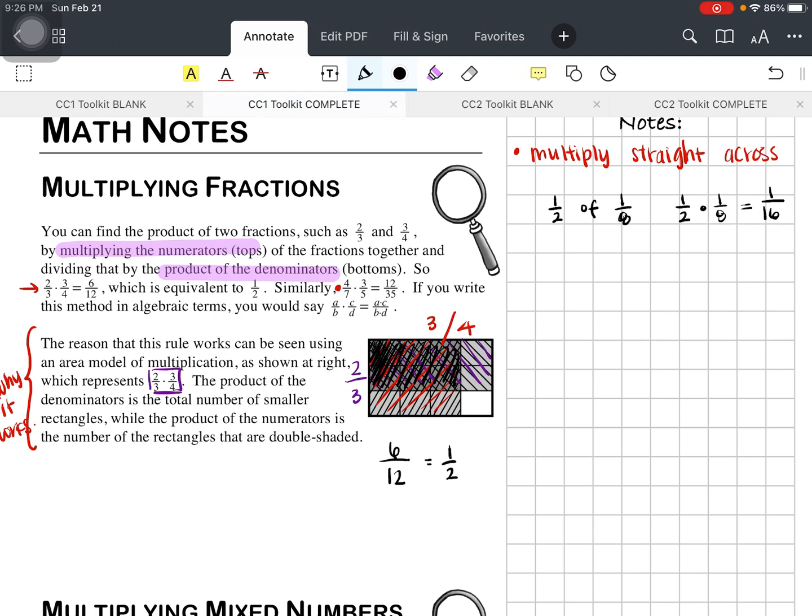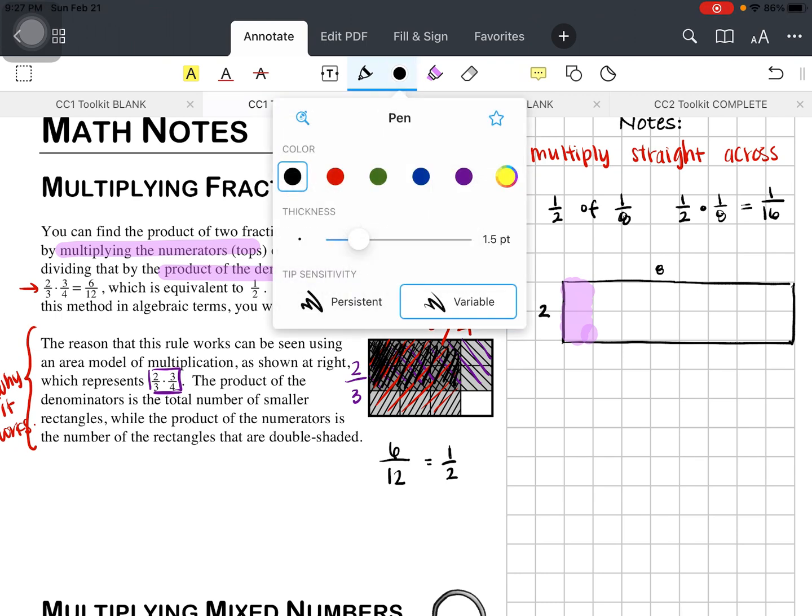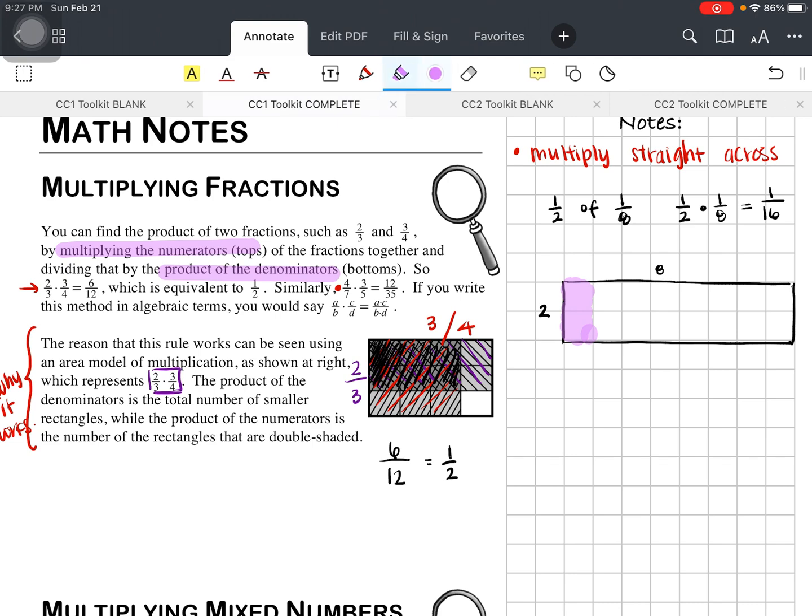The other way you're looking at it is if I were to draw, I'm using my denominators. There's 2 right there. I'm going to go across 8. So 1, 2, 3, 4, 5, 6, 7, 8. Right? So looking at this, this is my 8, right? 8 on the top, and I want to shade in one of those. So I'm going to go ahead and shade in one row, or one column, sorry. On the side, I've got 2, and I want half of that, right? So 1 out of 2. So I'm going to go ahead and shade that green, right? 1 row out of the 2.